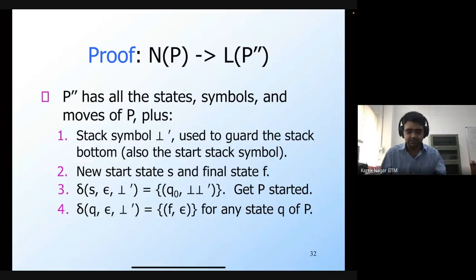So this completes the proof that both language definitions, either through empty stack or through the final state, are actually the same, in the sense that they don't give you more power. It's not that the languages will be the same, but the class of languages that are defined is the same.